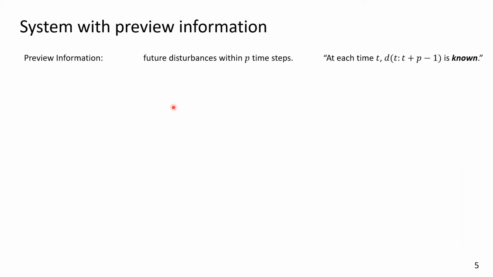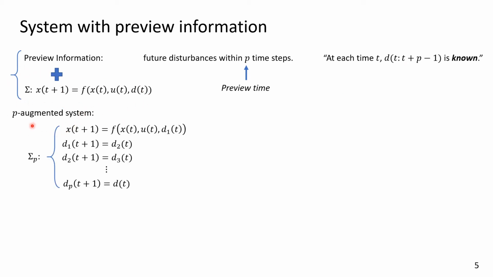Next, we want to define the preview information formally. In this work, the preview is defined as the knowledge of the future p-step disturbances. Here p is called the preview time. That is, at each time t, the controller knows the disturbance at time t to t plus p minus 1. Given the preview information and the system, we construct the p-augmented system, which captures the information from the preview.